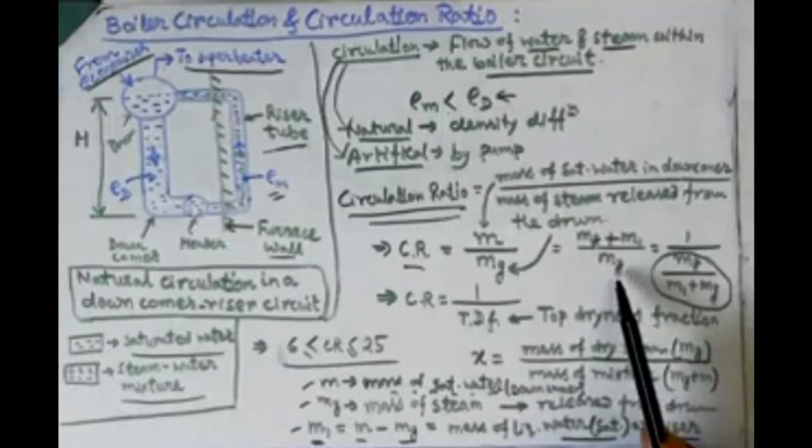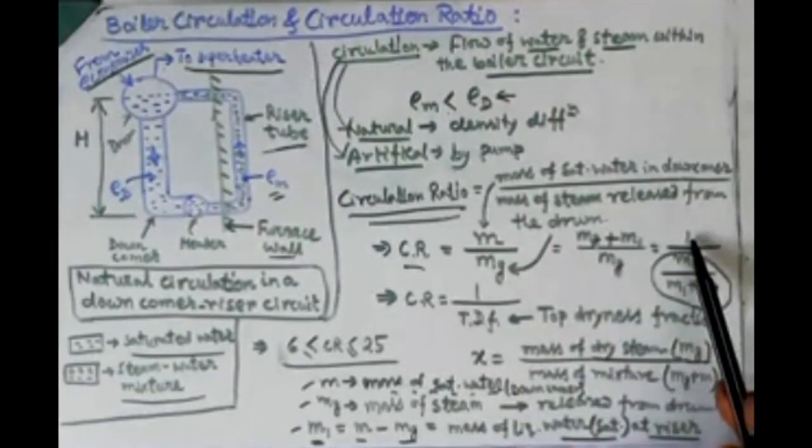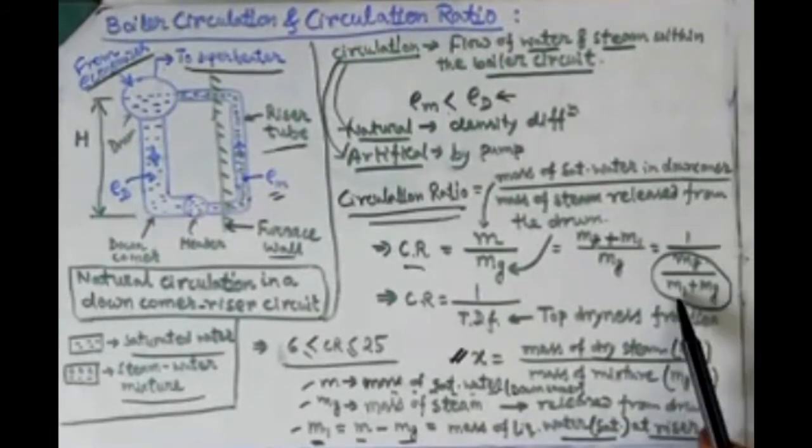and shuffle this side, CR equals (Mg plus M1) divided by Mg. If we shuffle that relation, it becomes 1 by (Mg by (M1 plus Mg)), and this whole term is known as the dryness fraction, because the dryness fraction is the mass of dry steam to the mass of mixture. Mg is the mass of dry steam, and M1 plus Mg is the mass of mixture, because M1 is the saturated liquid and Mg is the steam. That's why the denominator part is basically the dryness fraction.